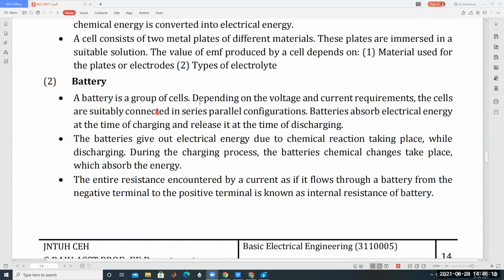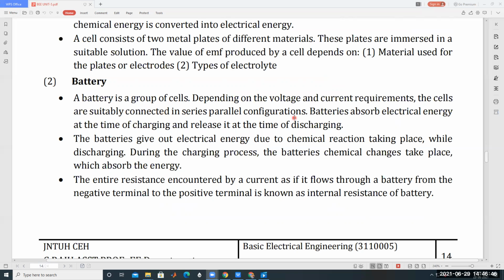Then coming to the battery. A battery is nothing but a group of cells. A group of cells is called a battery. Depending on voltage and current requirements, these cells are suitably connected in series and parallel configurations. Depending upon voltage and current requirements, the number of cells are connected in series and parallel. If you connect more cells in series and parallel, the battery capacity is increased.